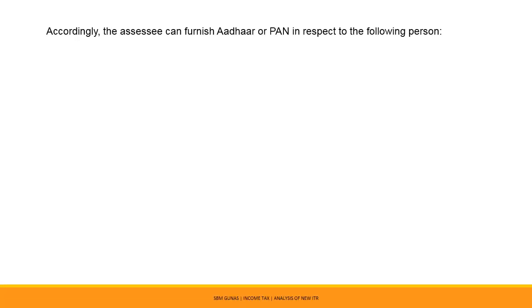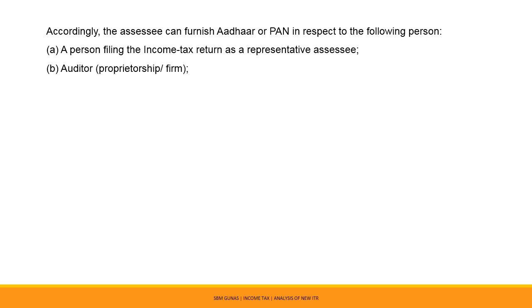Accordingly, the SSC can furnish Aadhaar or PAN in respect of the following person. A person filing the income tax return as a representative SSC. Auditor in a proprietorship firm or a partnership firm. Debtor in respect of whom bad debt of Rs 1 lakh or more is claimed.